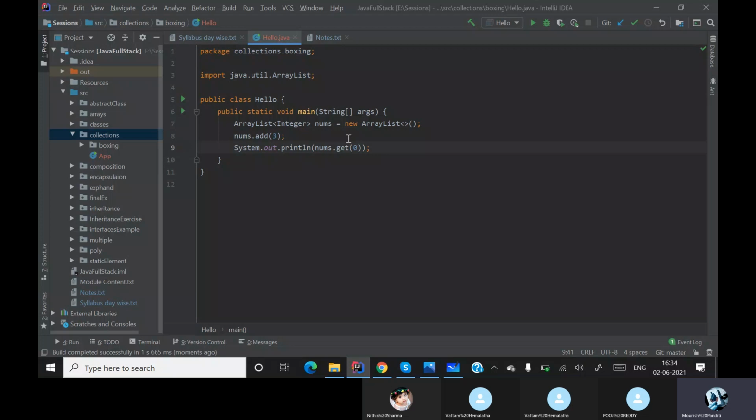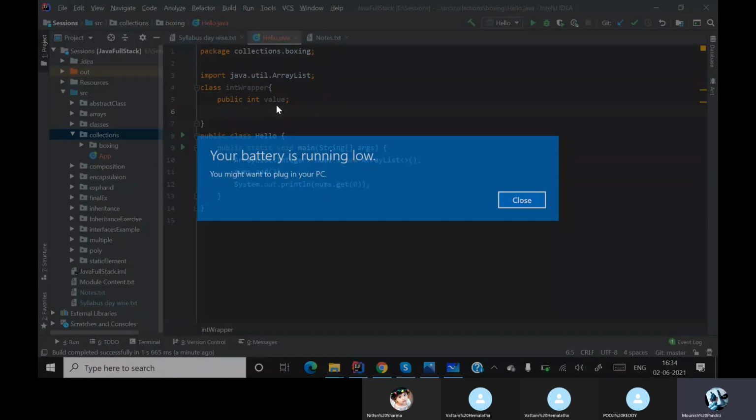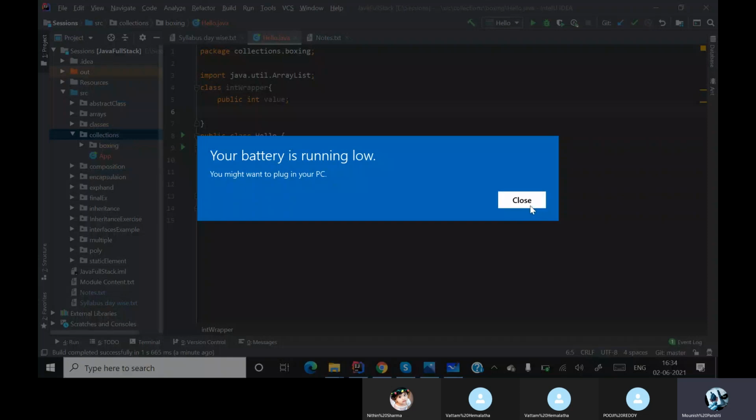So let me create a class over here, and I'll say that it is an IntWrapper. This is my wrapper class. Inside this there is an integer value which is basically public, and I'll call it value. For this value, I need to, just a minute.